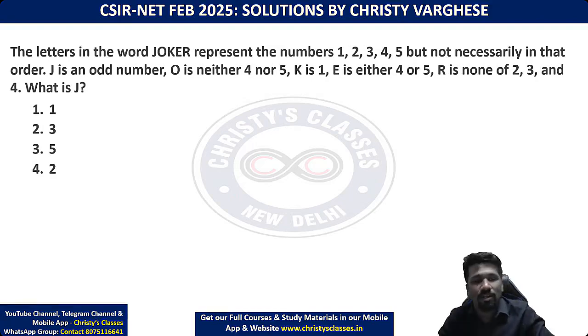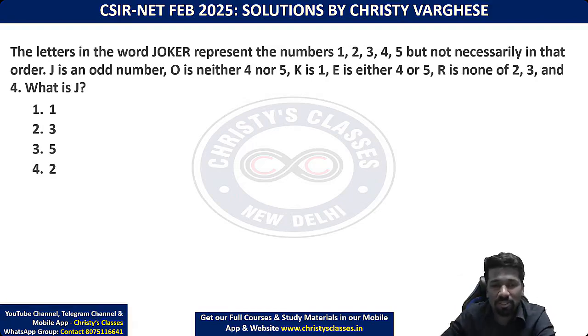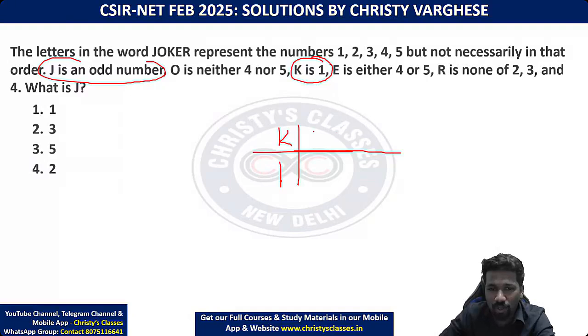The letters in the word JOKER represent the numbers 1, 2, 3, 4, 5, but not necessarily in that order. That means J is 1, O is 2 is not necessary. So let us start with the definite information. K is 1, so write it out. Now K is 1 means J is an odd number, and 1 is not possible. The remaining odd numbers are 3 or 5 only. Let us write both of them now.